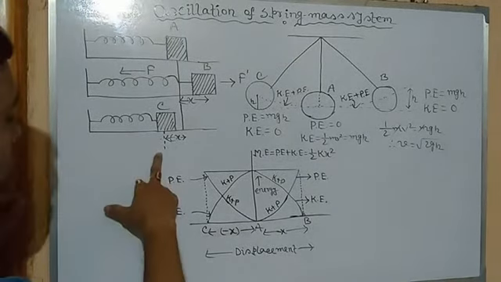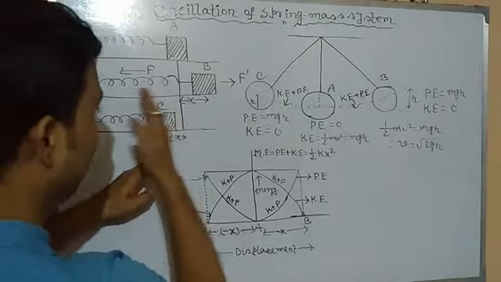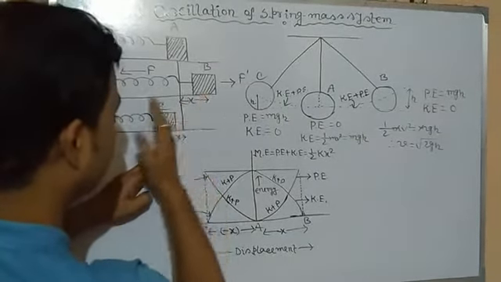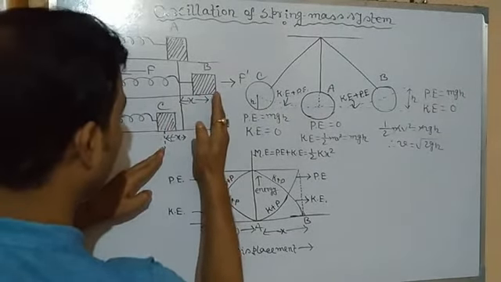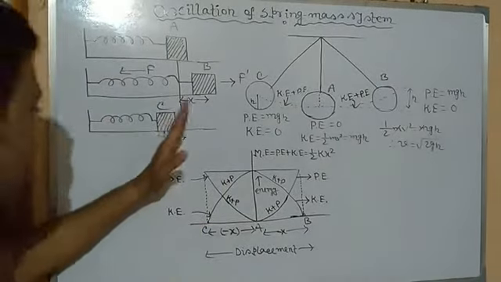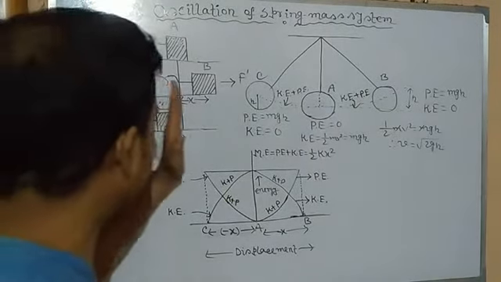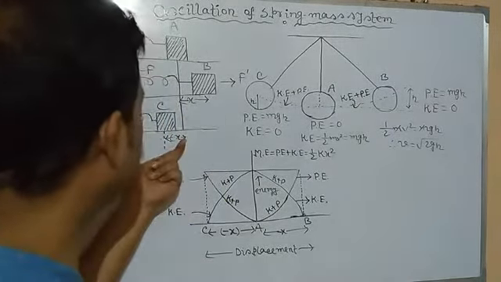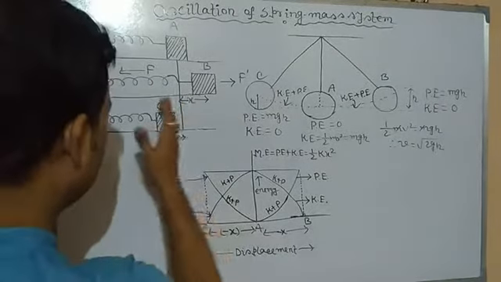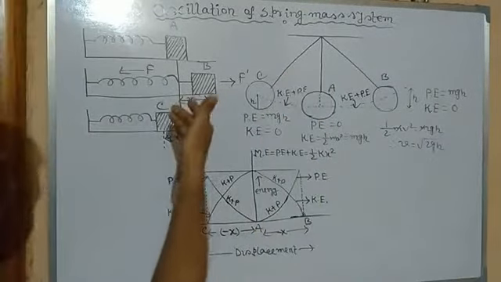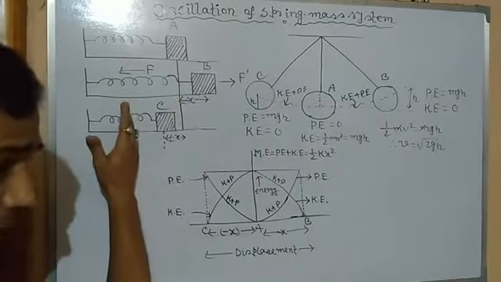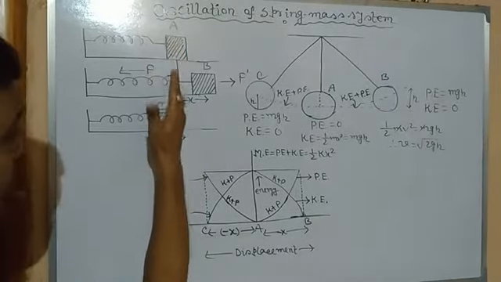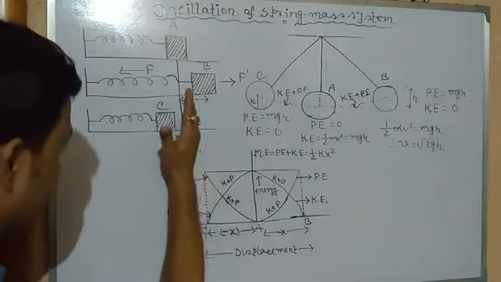At position C, what would happen? Again the kinetic energy plus potential energy: when the block reaches here, momentarily it will again be at rest, and again move from C to A to B. So what would happen during compression? The equilibrium position was at A; it was extending, and then it is compressing.